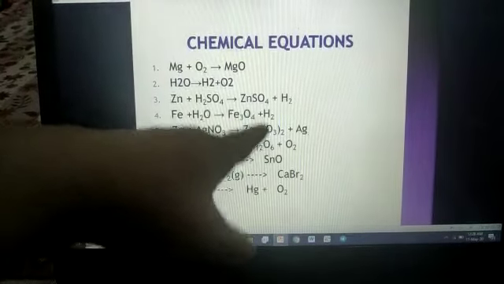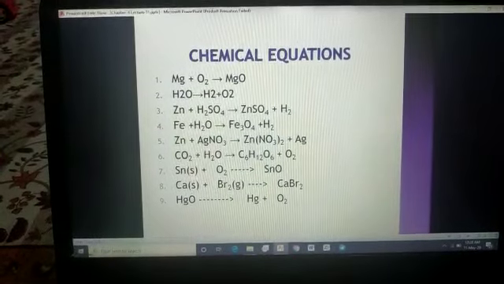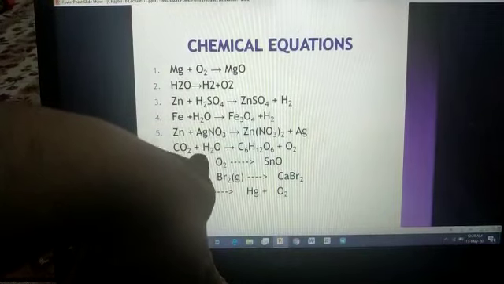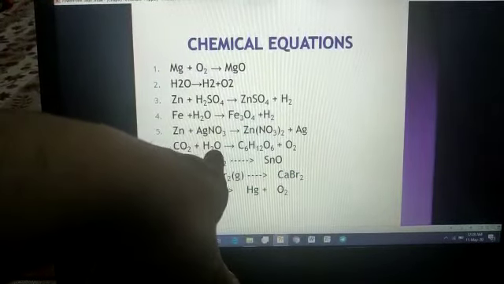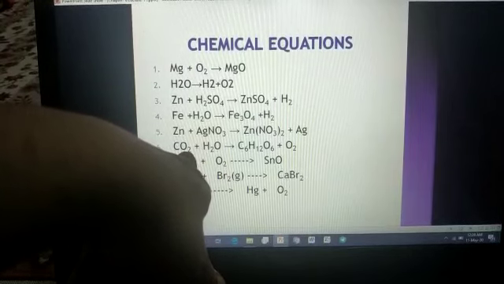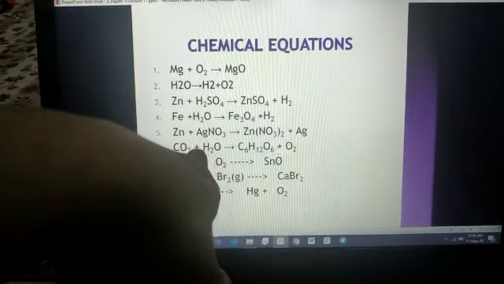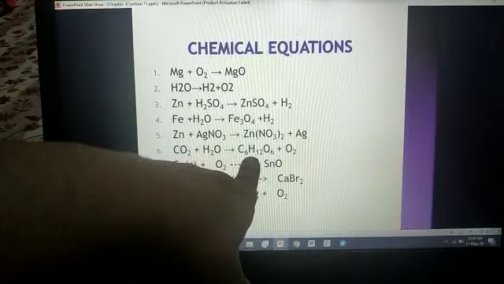See, again, if we balance the oxygen first, then what will happen? 6 plus 2, 8. If we add 6 over here, then 6 oxygen and plus 2, 8. Hydrogen will get balanced because 6 times 2 is 12, and 12 hydrogen atoms are there. Clear?